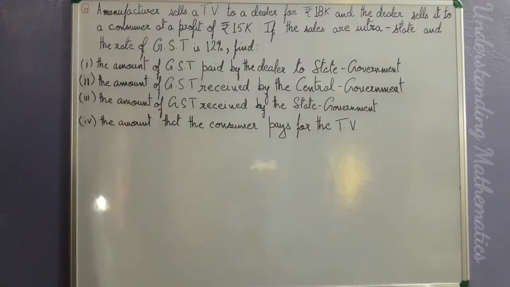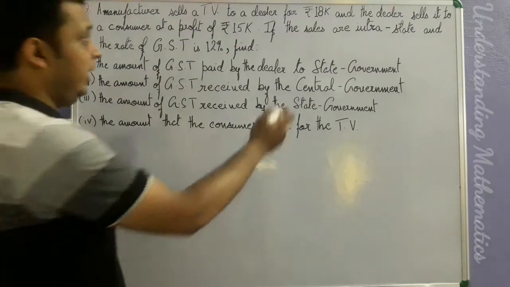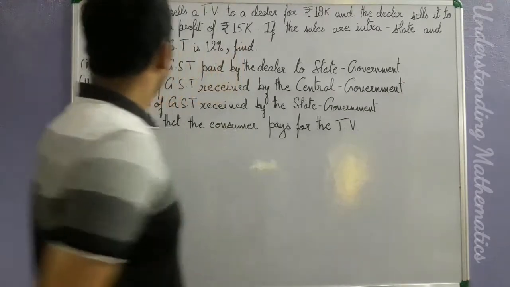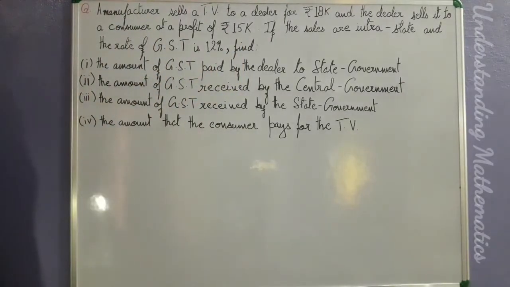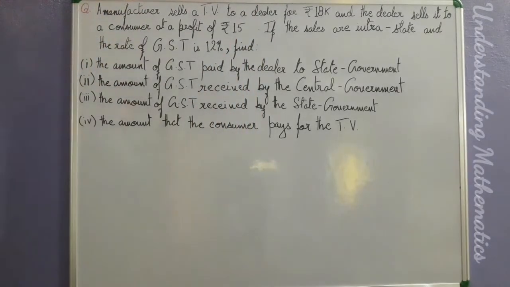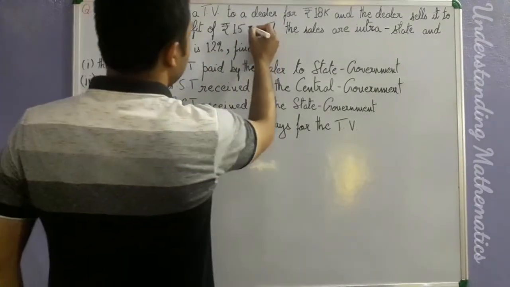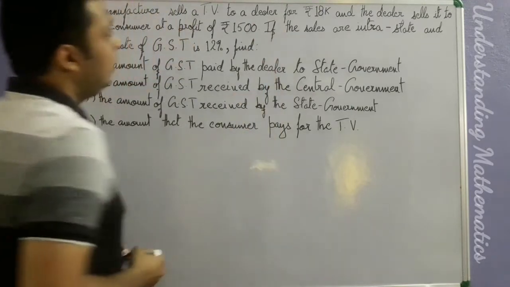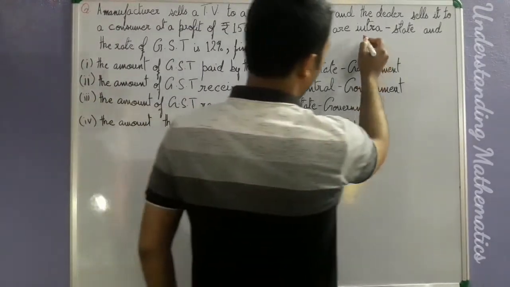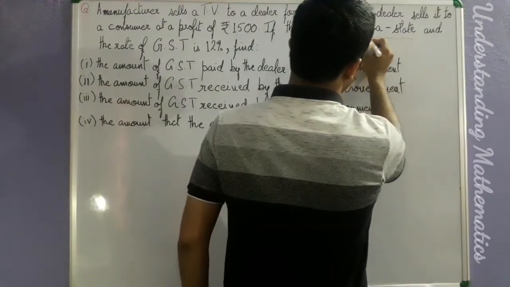The question says, a manufacturer sells a TV to a dealer for rupees 18,000 and the dealer sells it to the consumer at a profit of rupees 1500. So just let me make a change here. This is 1500. If the sales are intrastate, you need to remember something. Intrastate sale word is used here.